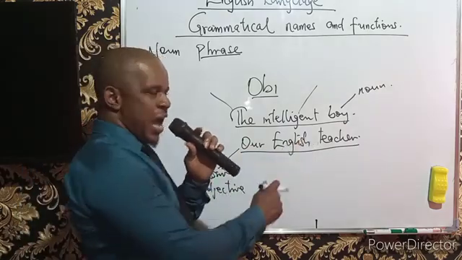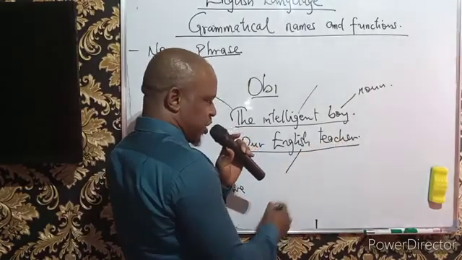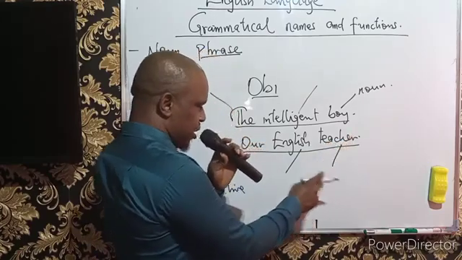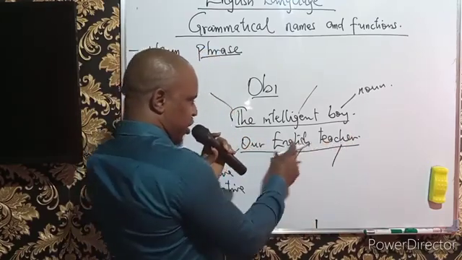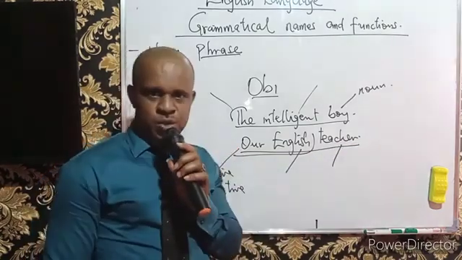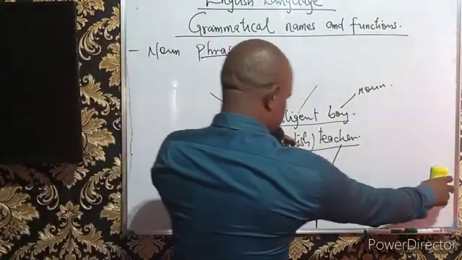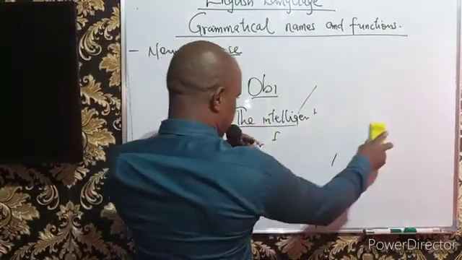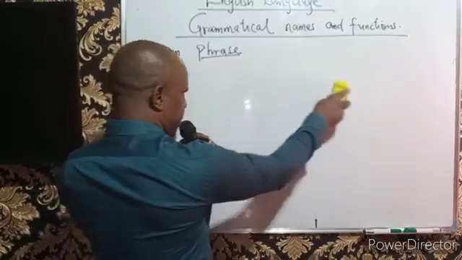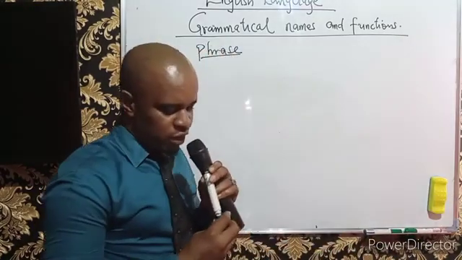And this is also an adjective. English teacher, describing, this is an adjective also. And this is a noun. This is the head word, of course. Our English teacher. All these are adjectives describing the teacher, which is the head word. So when we talk about a noun phrase, it involves a group of words which will never admit a verb, but must be functioning as a noun in a sentence.